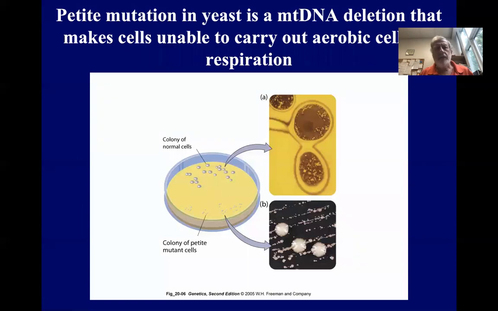And then there are mutations in yeast as well. One called a petite mutation is a deletion that makes the cells unable to carry out aerobic cellular respiration. So the colonies of these yeast are really tiny, as we can see here in this bottom panel on the right, where the normal colonies are rather large on the Petri dish. And that is all I have for organelle genes or genomes.